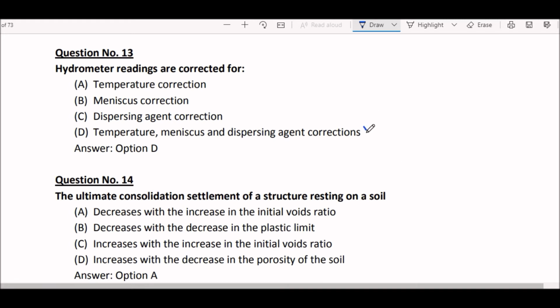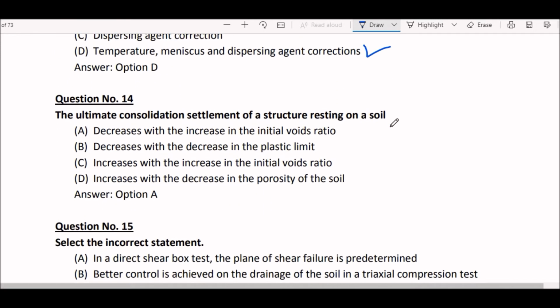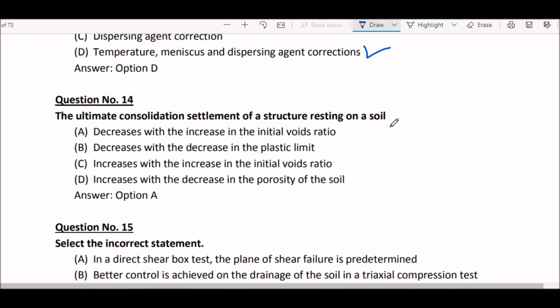Hydrometer readings are corrected for temperature, meniscus and dispersing agent corrections. Next question. The ultimate consolidation settlement of a structure resting on a soil.